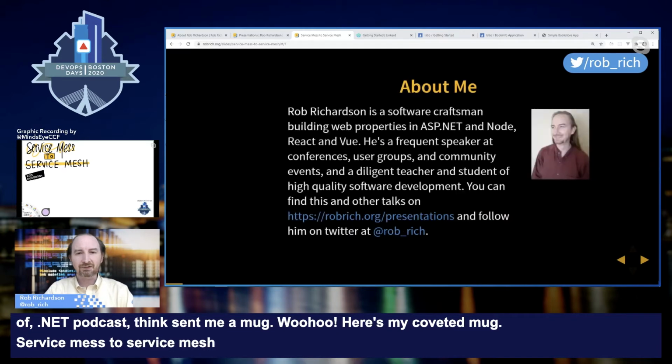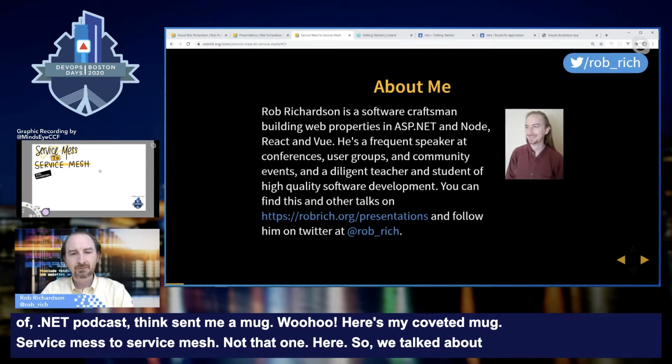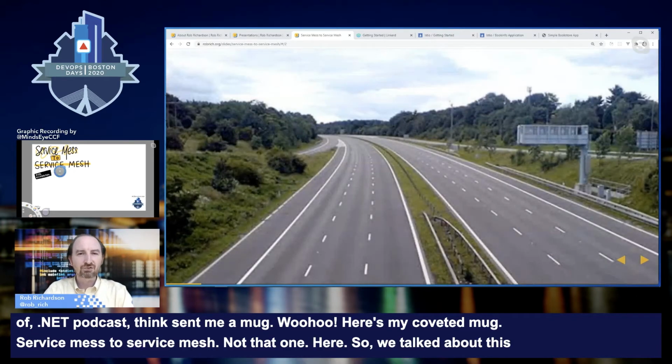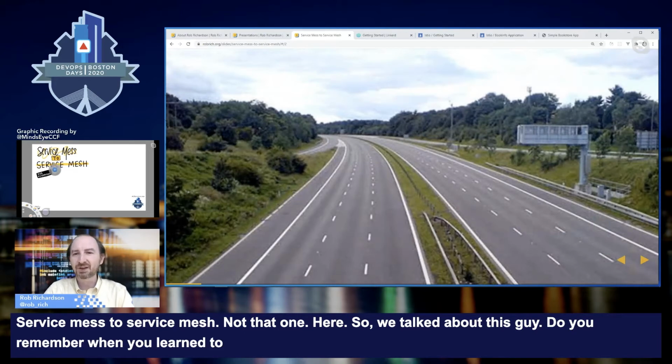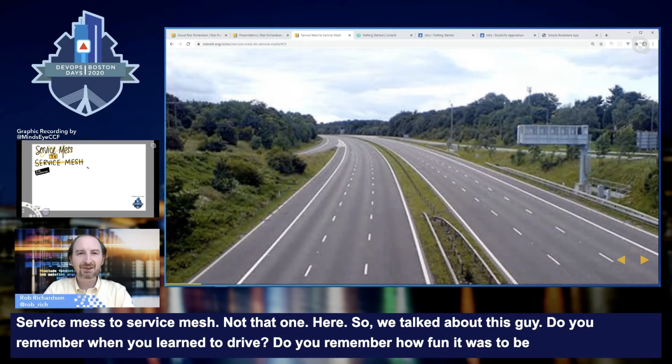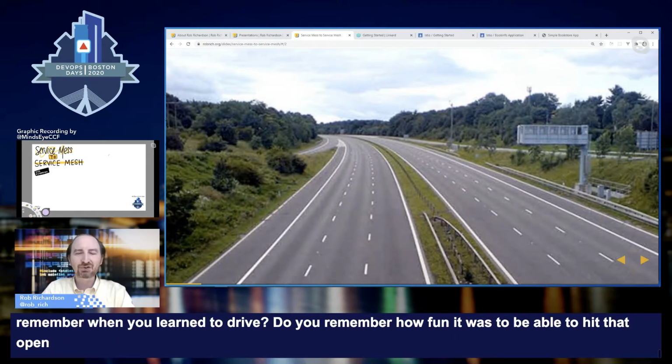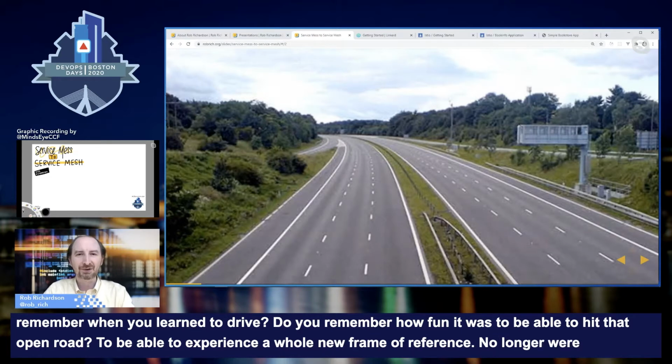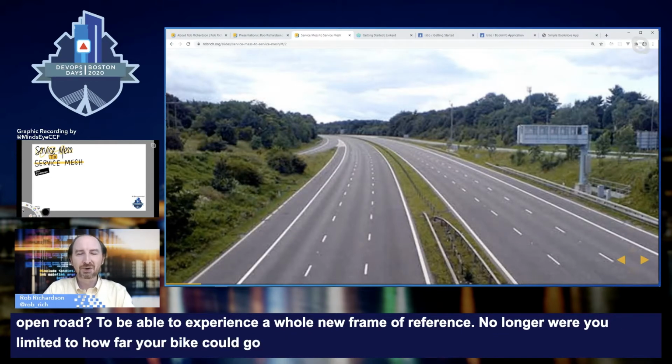So we talked about this guy. Do you remember when you learned to drive? Do you remember how fun it was to be able to hit that open road, to be able to experience a whole new frame of reference? No longer were you limited to how far your bike could go. You remember that, how cool it was to drive fast? Well, let's imagine this country road where we can all drive really fast.